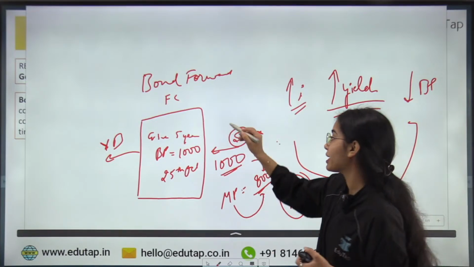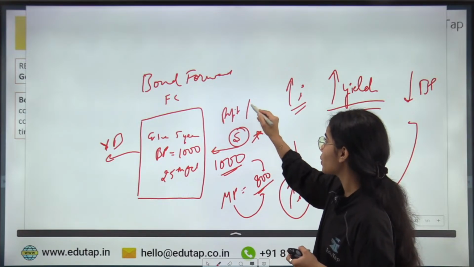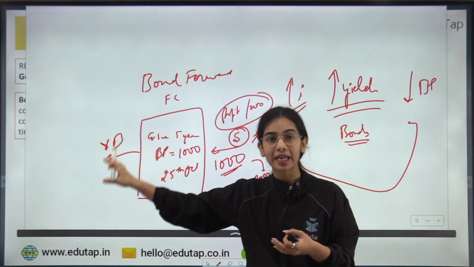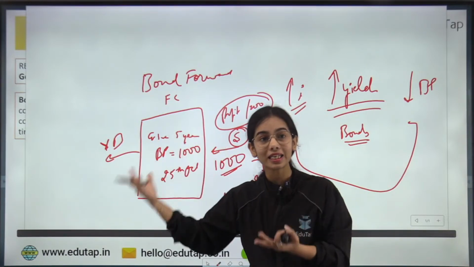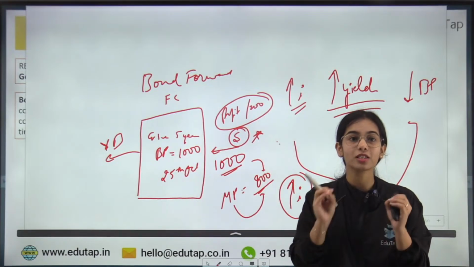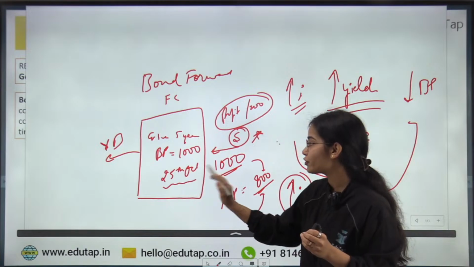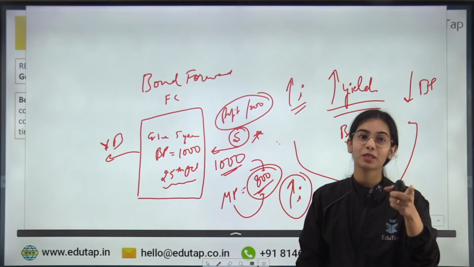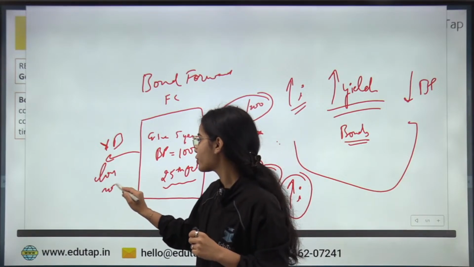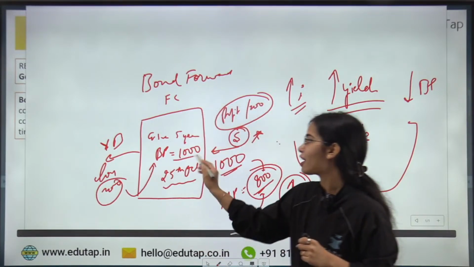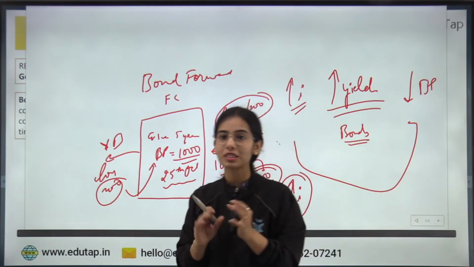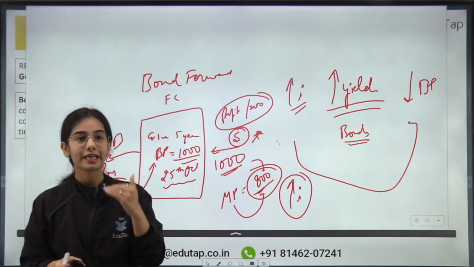So the seller is making a profit of 200 rupees, that is, the seller is making a gain of 200 rupees. Now the buyer, if the buyer would not have signed this contract, would have been able to purchase the bond in the market on 25th October for 800 rupees. But the buyer has already agreed. So the buyer will be making a loss of 200 rupees because the buyer will have to pay 1000 rupees, that is the bond price that was agreed. So I hope this idea is very clear.